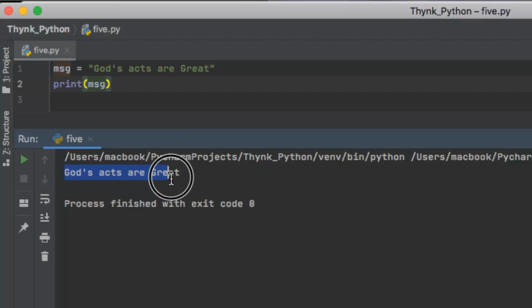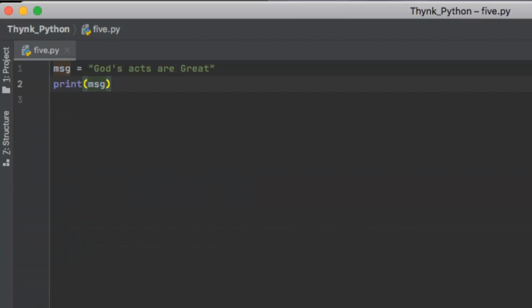Perfect. So God's acts are great. The usage of apostrophe s and double quotation marks inside a sentence can be correctly handled by defining a string using double quotation marks or single quotation marks interchangeably.